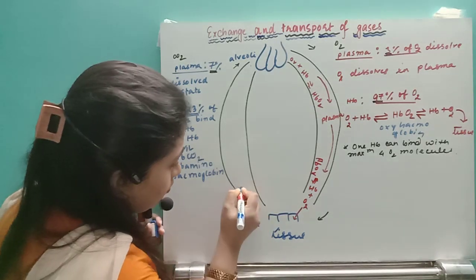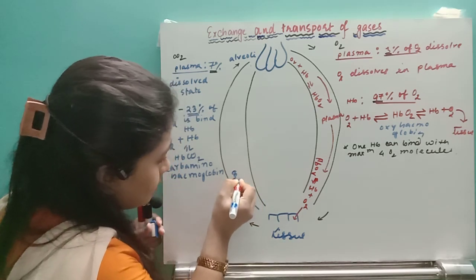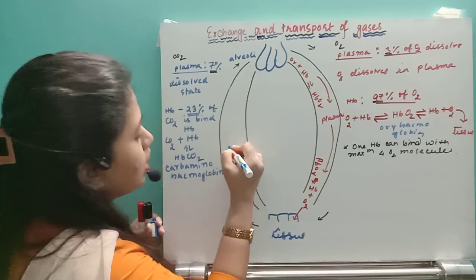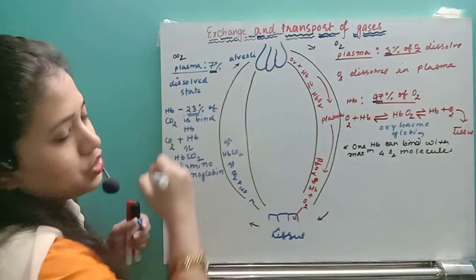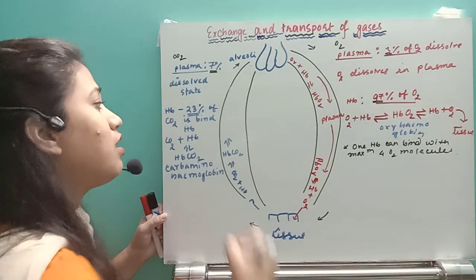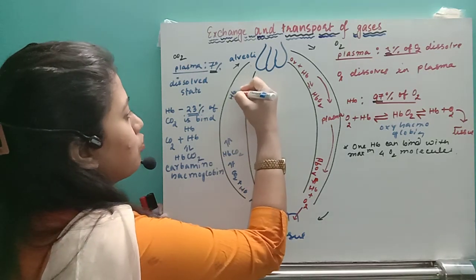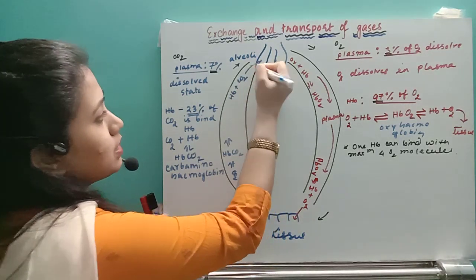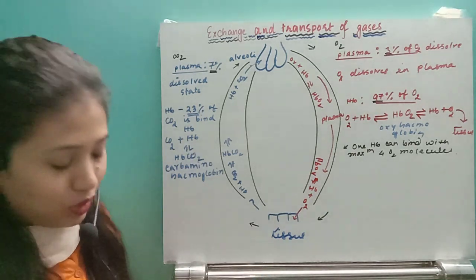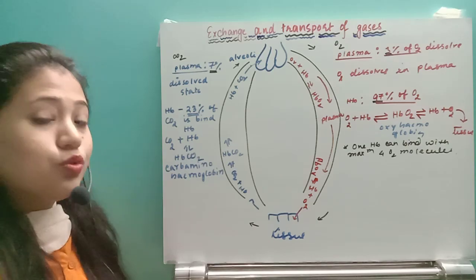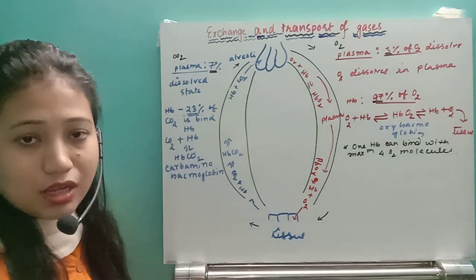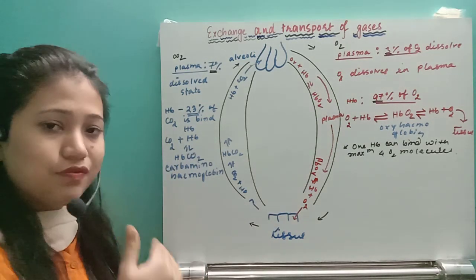This hemoglobin binds with carbon dioxide and forms an unstable compound, HbCO2, and this will be transported to the alveoli via the blood vessel. Whenever it reaches the alveoli, once again this compound will be broken down into hemoglobin and carbon dioxide, and this way carbon dioxide will be transported to the alveoli. Now, what we have seen is that 23% is binding with the hemoglobin and around 7% is diffused in the plasma.